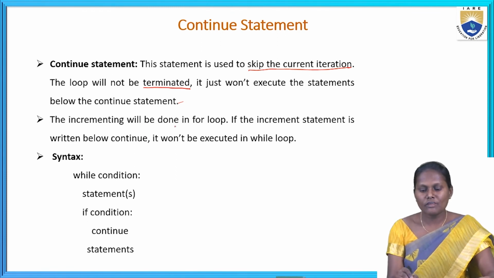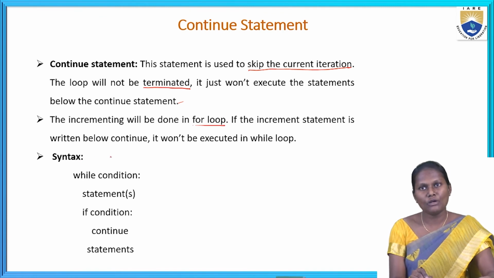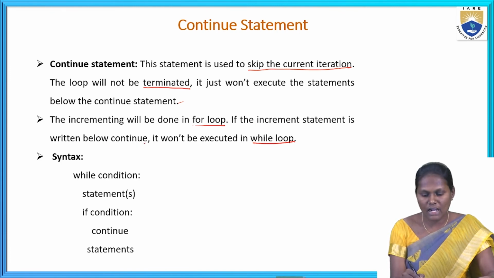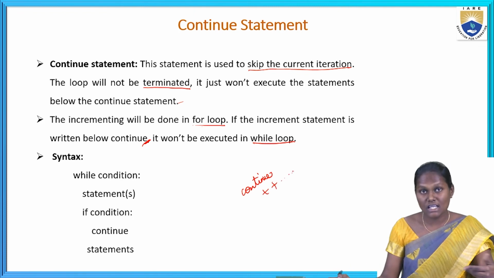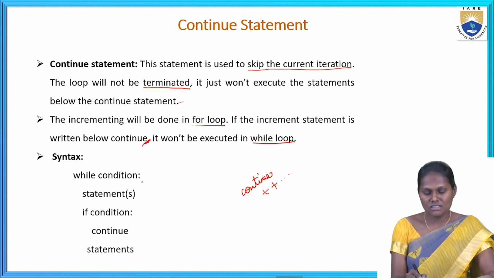Okay. The incrementing is done in a for loop. In a while loop, if the increment statement is written below continue, it won't be executed. If I write the increment statement after the continue, it doesn't execute. Here we can see the syntax. By this you can understand how we are going to write a program.